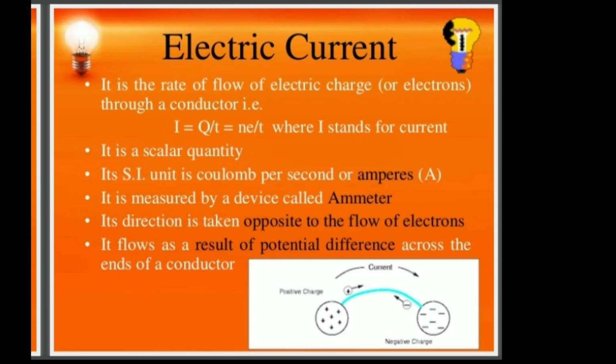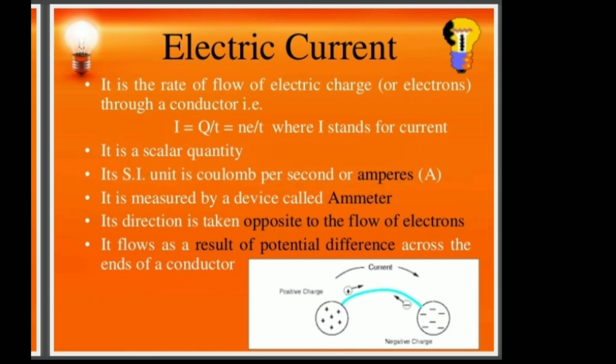Many times we have discussed conductor, insulator and semiconductor. A conductor conducts electricity, an insulator opposes electricity, and a semiconductor has characteristics between a conductor and an insulator. See here, the rate of flow of charge. Why does it say the rate? Gold is a conductor, copper is also a conductor. The rate of flow of electric charge in gold is different, in iron it is different, and in copper it is different.